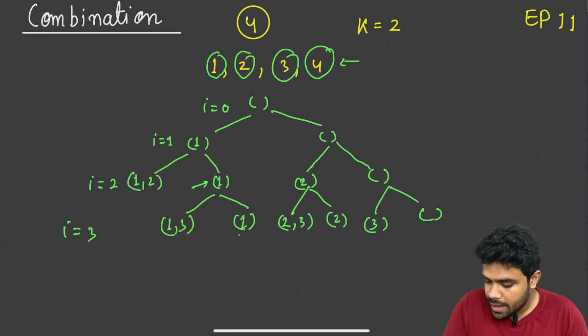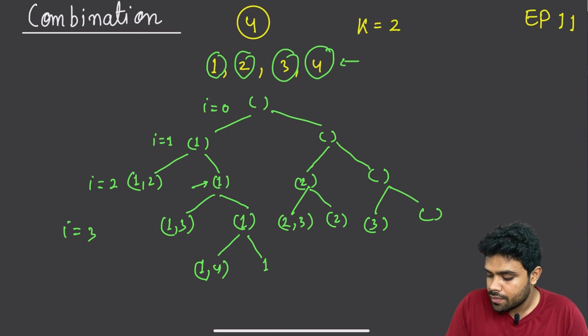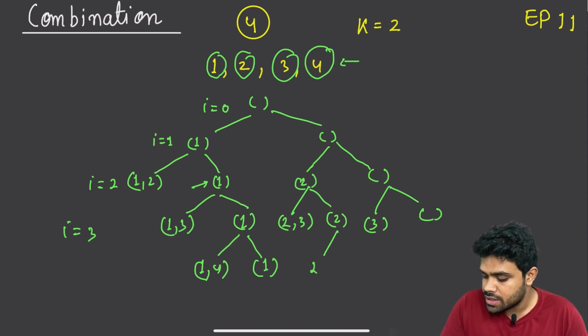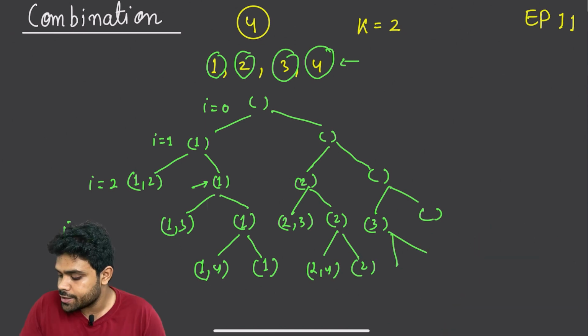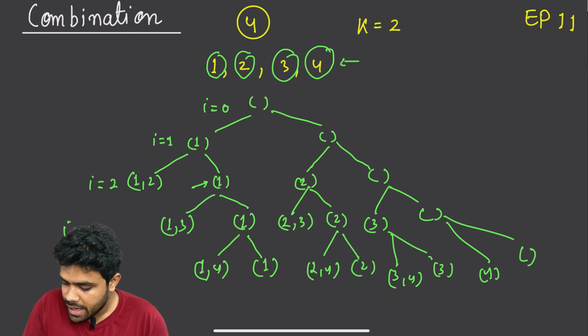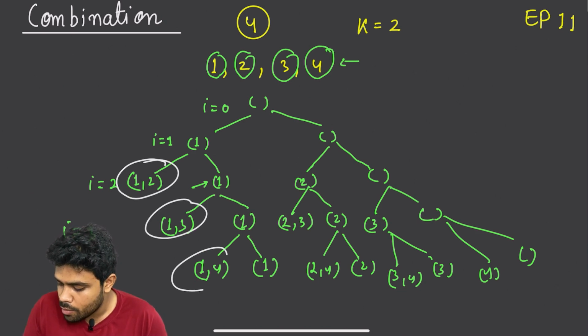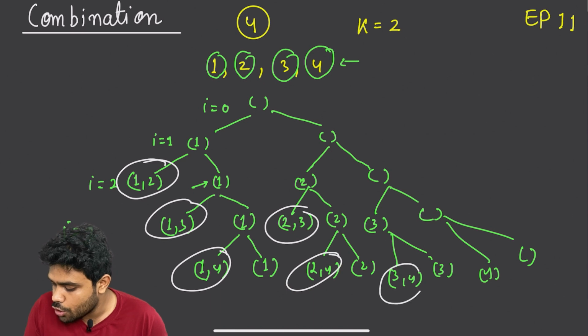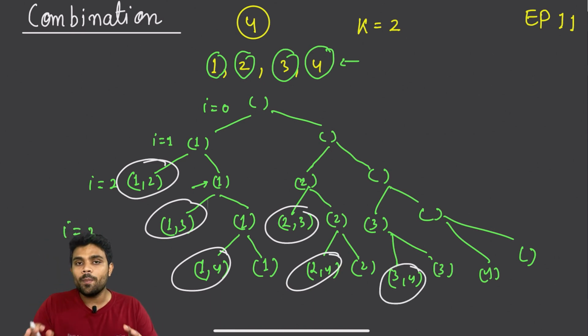Then here again I have 2 options. One option is to consider, that is 1 comma 4. One option to ignore, it will remain 1. And for this particular node, I will not go beyond. For this particular node, again I have 2 options. One option to consider 4, one option to skip 4. Here also 2 options. One option to consider 4, 3 comma 4. One option to skip 4, it will be 3. Here also 2 options. One option to consider 4, it will be 4. One option to skip 4, it will be empty. So I have 1 comma 2, 1 comma 3, 1 comma 4, 2 comma 3, 2 comma 4, 3 comma 4. So in total 6 combinations I have.